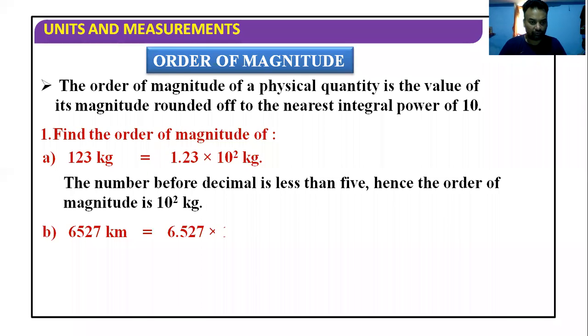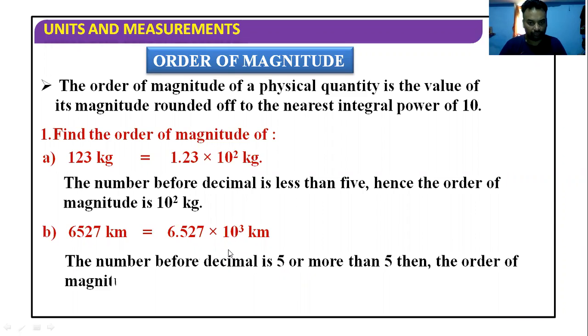6,527 kilograms. So this can be written as 6.527 into 10 raised to the power 3 kilogram. Look at the number before the decimal. It is greater than 5. So now what we will do? Now neither I will eliminate this nor I can write it directly. So what I will do, इस case में हम क्या काम करेंगे?